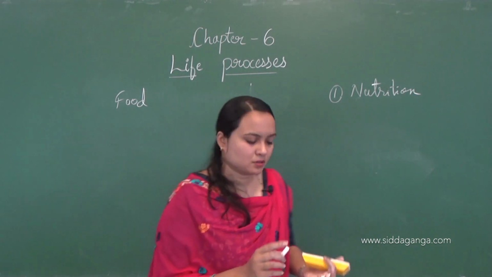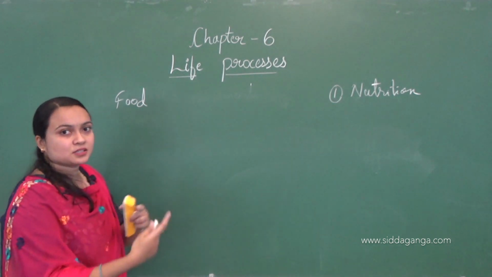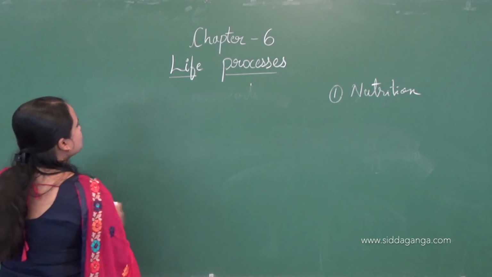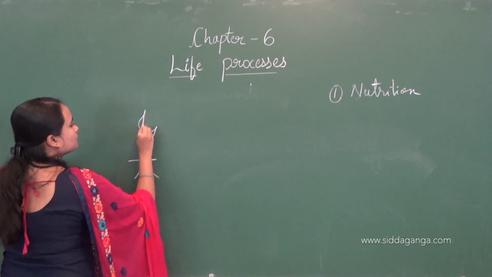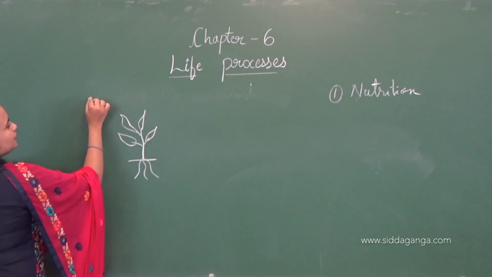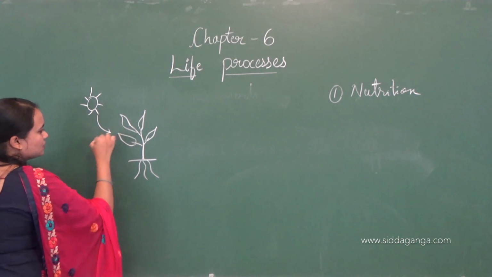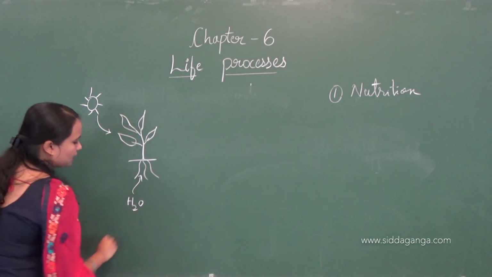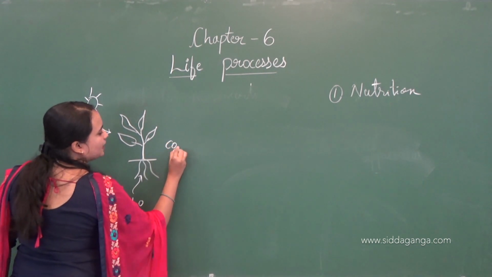So for example, if we take carbohydrates, before that, how is this energy produced? Let us discuss that. So consider a plant, okay. There is a plant over here. It will get the outer source of energy, that is sunlight. It will use the sunlight as a source of energy, and it will utilize inorganic compounds like water and carbon dioxide.